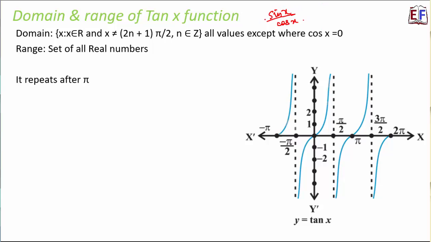So therefore we only focus on the denominator, because only when the denominator is 0, the overall value of that ratio becomes not defined. So here we can say that x belongs to all real numbers such that x is not equal to (2n plus 1) pi by 2, because for these values of x, cos x is equal to 0. What about the range? Now here if you look at the range, it is all values of real numbers. So set of all real numbers.